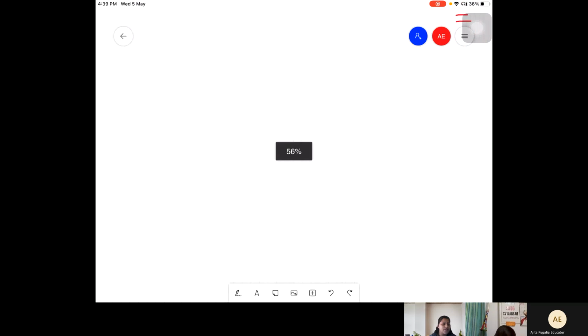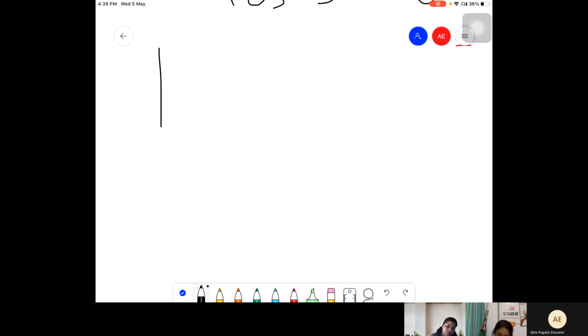Now dear, these were finding the sides when the angles are given. Now we'll do two questions when the angle is missing and sides are given to us. Let's say this is my right angle triangle.